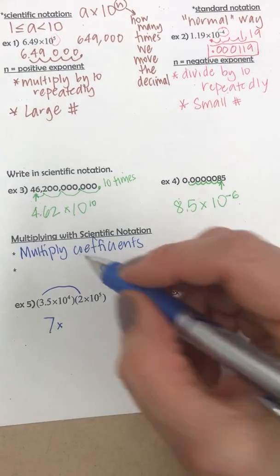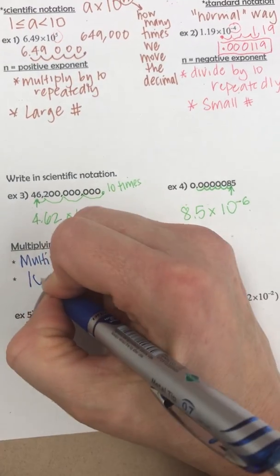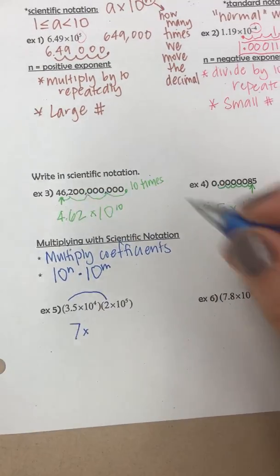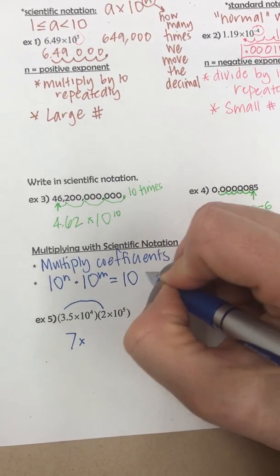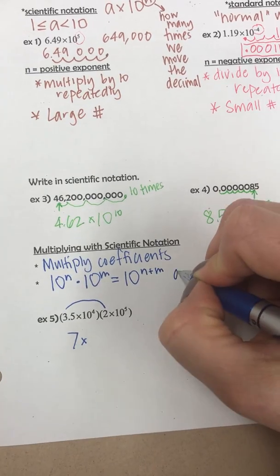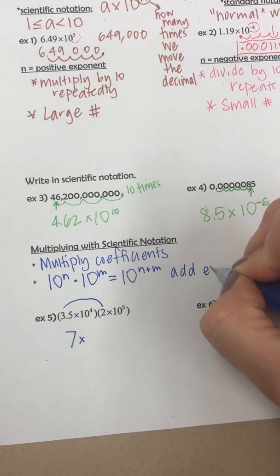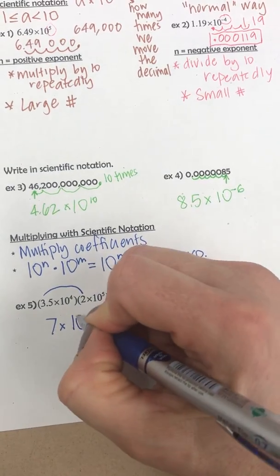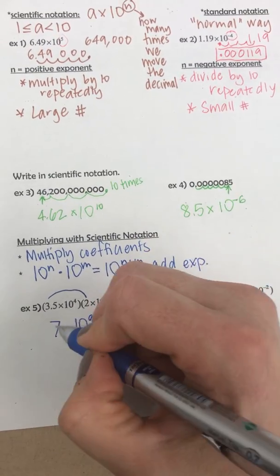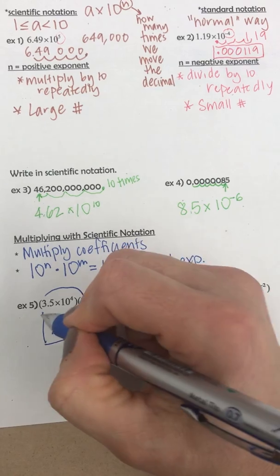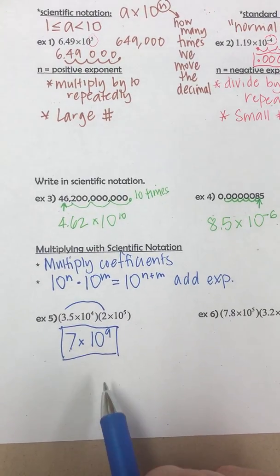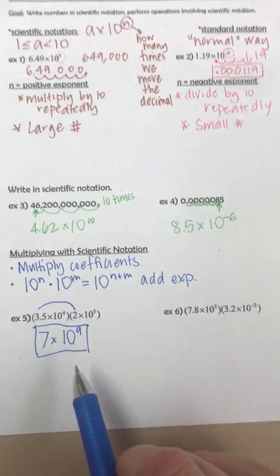Times, now I have these exponents. I'm multiplying them. If you guys recall, we add the exponents. So I'm going to add those exponents. So times 10, 4 and 5 would be the 9th power. And this is in scientific notation because 7 is a number between 1 and 10, and then this is a very large number.